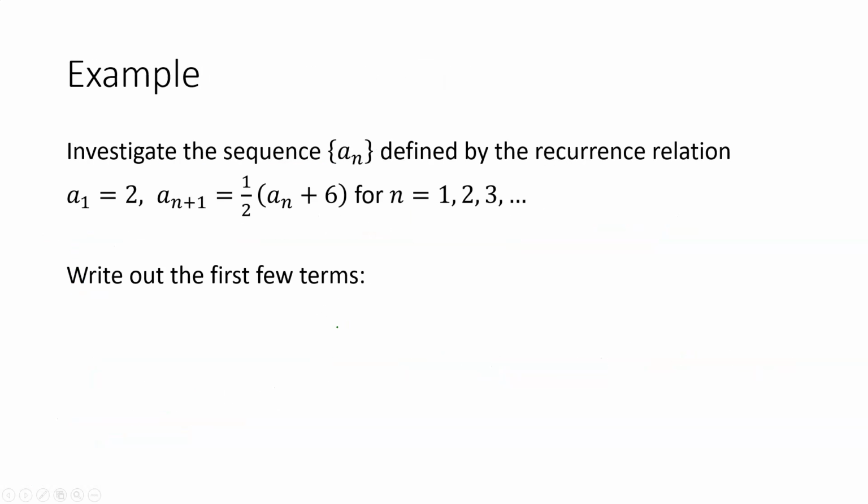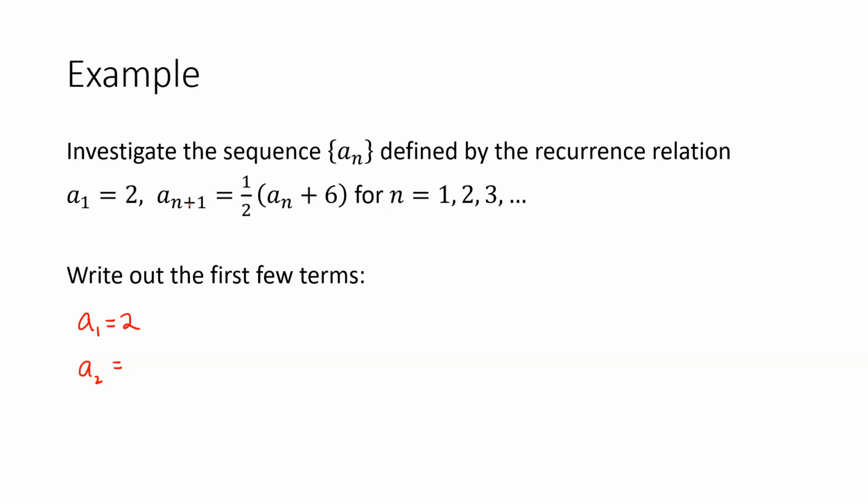Here, I want to look at a recursively defined sequence. In this case, the sequence is defined as a1 equals 2, so they're defining what the first term of the sequence is. And then they're defining the n plus 1 term, a(n+1), as equal to 1/2 times the nth term, an, plus 6. So this is a rule for helping me generate subsequent terms of the sequence. So let's just write out what a few terms of the sequence are. a1 we know is 2. How do I find a2?